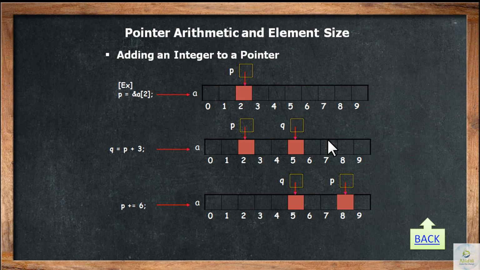Now P is equal to P plus 6. Actually the shorthand statement is written as P plus equals 6. How can we say it? P is equal to P plus 6. What is the value of P? This is the value of P. It will increase 1, 2, 3, 4, 5 and 6. Now it is pointing to the 8. It is not moving by 1 byte, it is moving by 12 bytes, pointing to the next memory allocation.